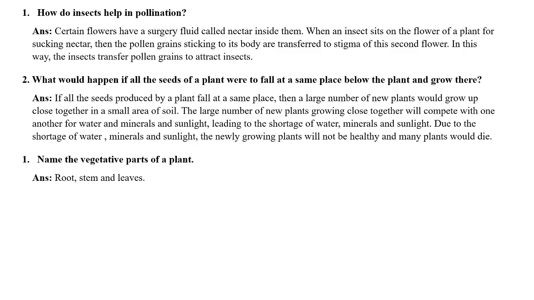Apply your common sense. What will happen? See, if all the seeds produced by a plant fall at the same place, then what will happen? A large number of plants would grow up close together in a small area of the soil. So, the large number of new plants growing close together will compete with one another for water and minerals and sunlight, leading to shortage.